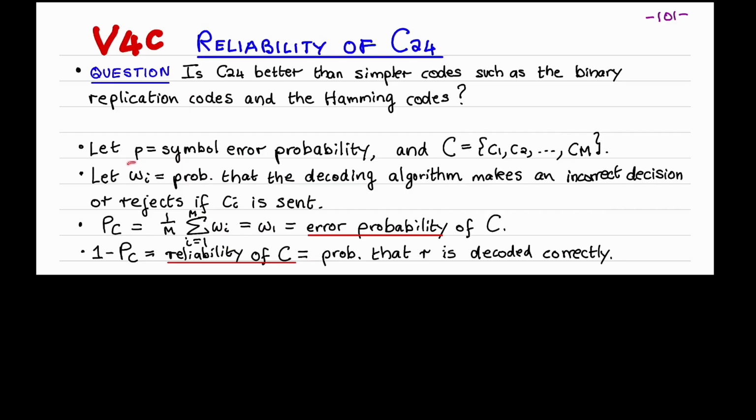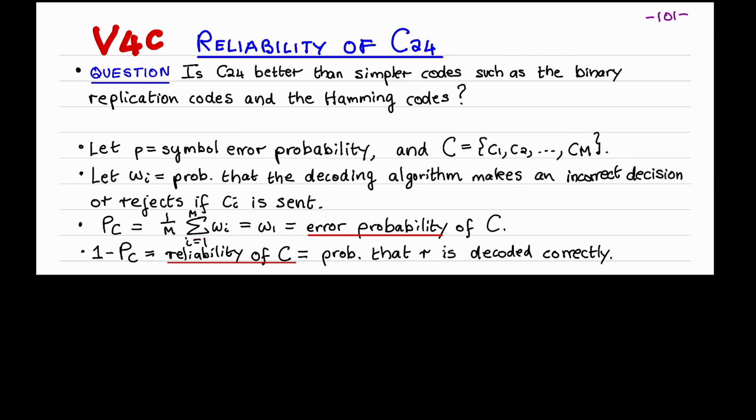Recall that p is a symbol error probability. For a binary symmetric channel, this is the probability that a single bit is transmitted incorrectly. I'll denote the code words of a code C by C1, C2, up to Cm. And I'll let Wi denote the probability that the decoding algorithm makes an incorrect decision or rejects if Ci is transmitted. The error probability of the code C is defined to be the average of these error probabilities.